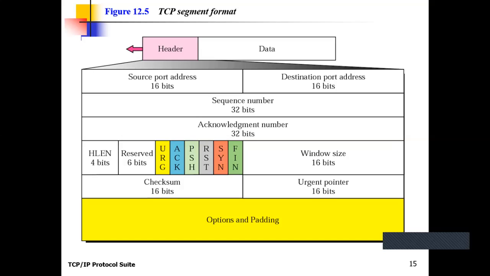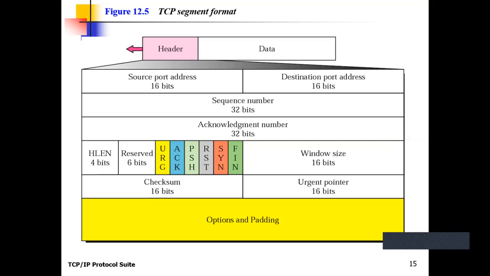In this way any process can reset the connection if it finds any specific abnormal situation, like the process is idle for a long time, the specific protocol is not available for the transmission, or any type of software failure. So it sends the reset segment to reset the connection.